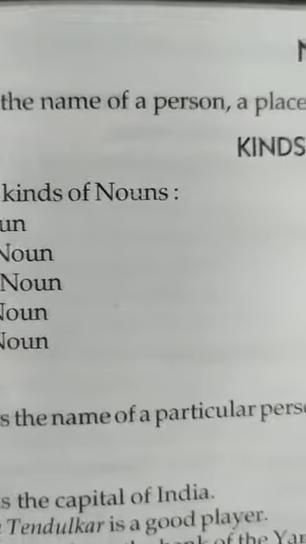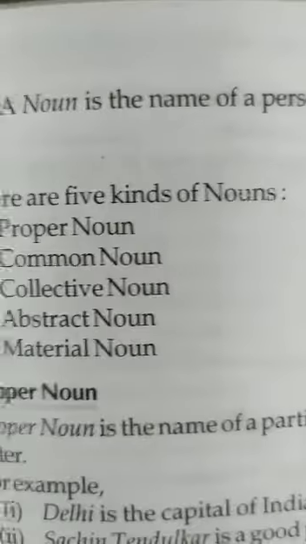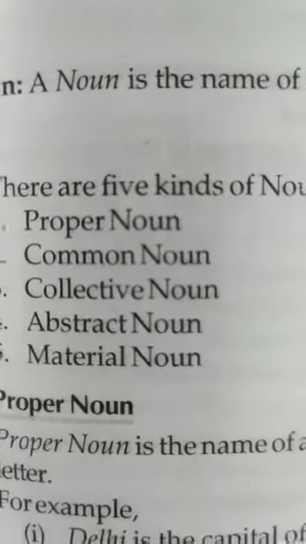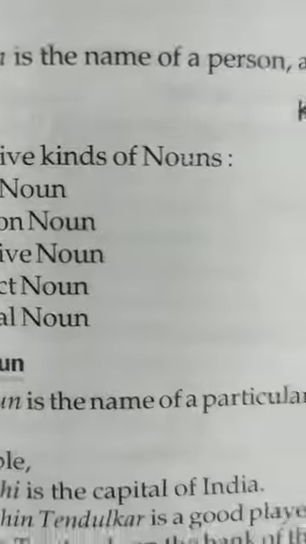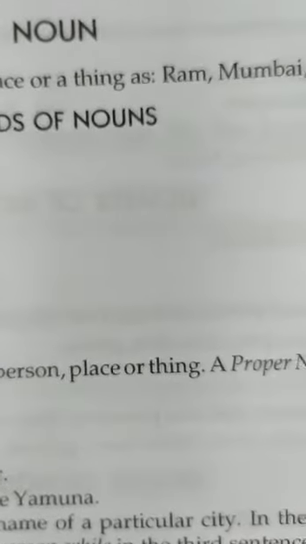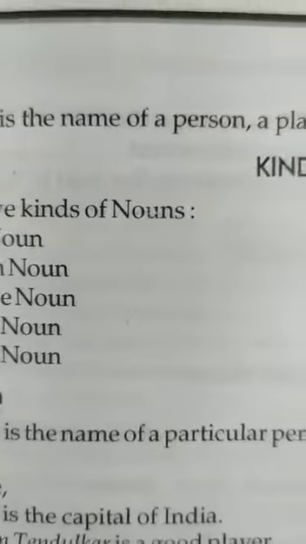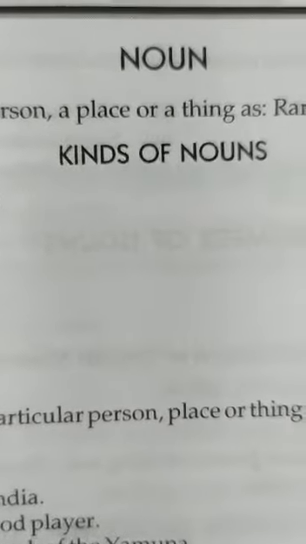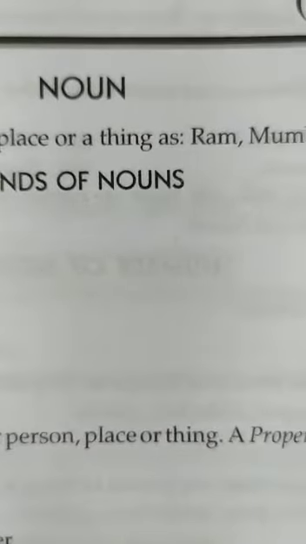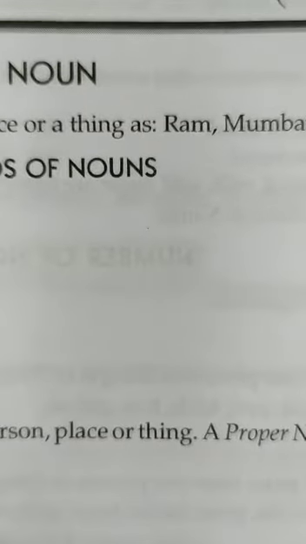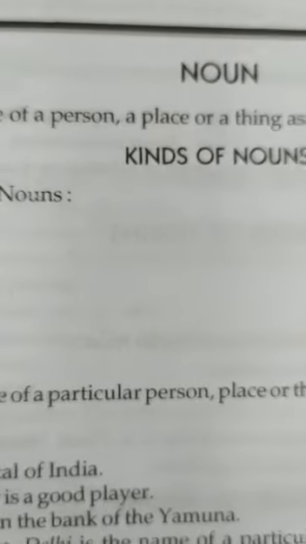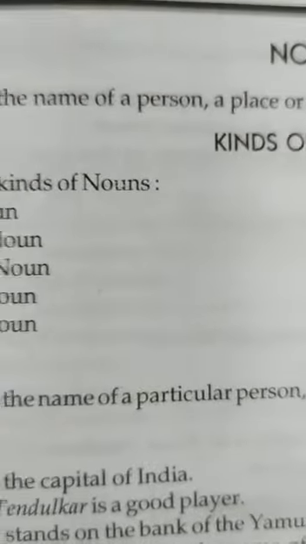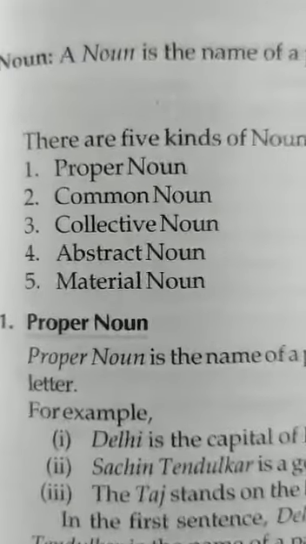Firstly we will start with noun. So noun, what is a noun? A noun is a name of a person, place or a thing. A noun is the name of a person, a place or a thing, as Ram, Mumbai, book, pen, mother, brother, father, etc. Kinds of noun or types of noun.